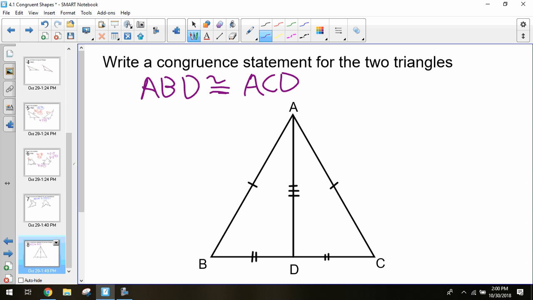Any questions about congruent statements or congruent shapes to start off with today? I will practice this a little bit more and build on this as we continue throughout our week. Once again, no Friday assessment this week, but there will be one next week. That's going to be a big important one. How many points do